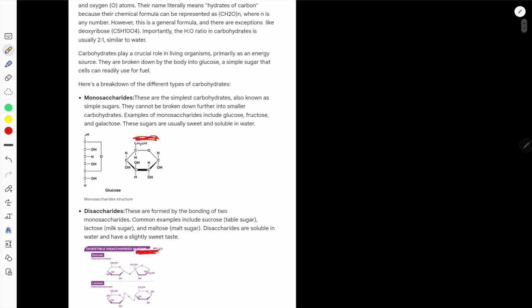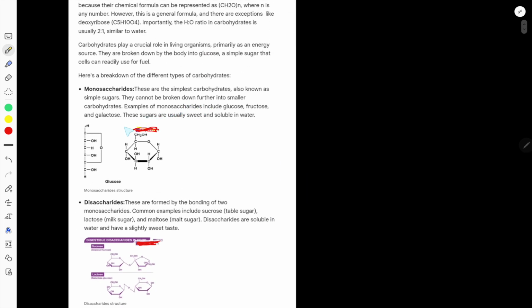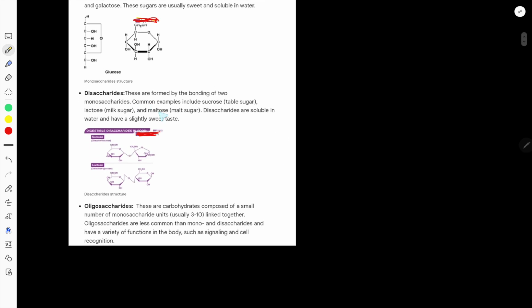Look, this is the classification of carbohydrate: monosaccharide, disaccharide. Monosaccharides are soluble in water and they taste sweet. The examples of monosaccharide are glucose, fructose, and galactose. And disaccharides are also soluble in water and have a slightly sweet taste. And the examples of disaccharide are sucrose, lactose, maltose.